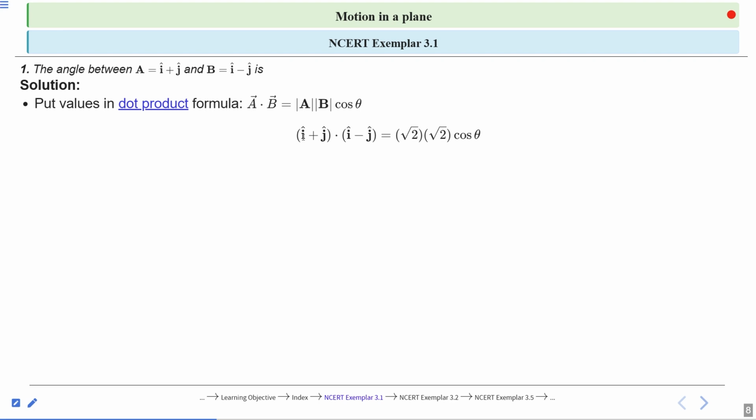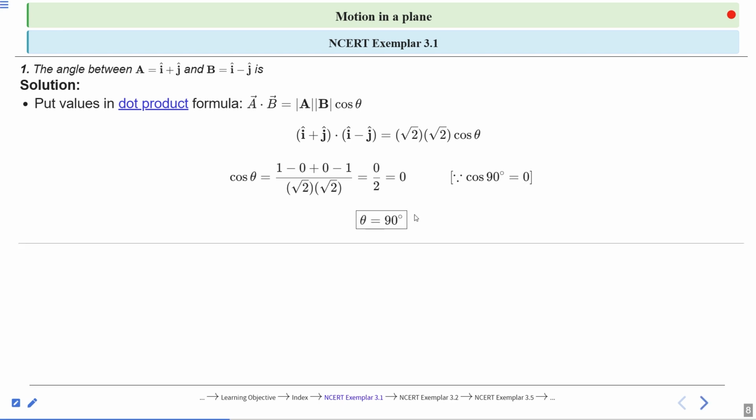Just take the dot product of A vector and B vector: i cap into i cap is 1, i cap into minus j cap is 0, j cap into i cap is 0 and j cap into minus j cap is minus 1, divided by root 2 into root 2. So cos theta becomes 0 because we know cos 90 is equal to 0. So theta becomes 90 degree. This is just a simple question based on the formula of the dot product.